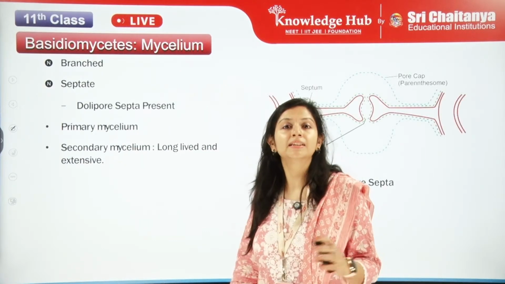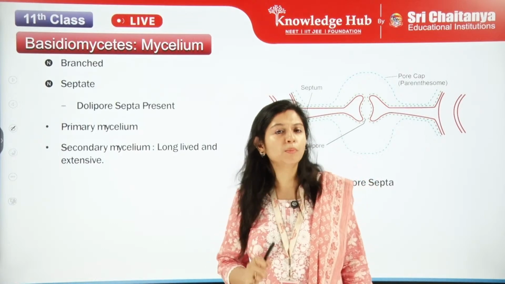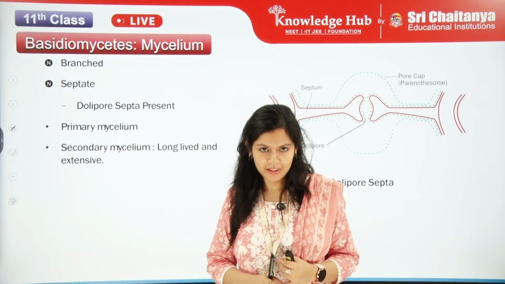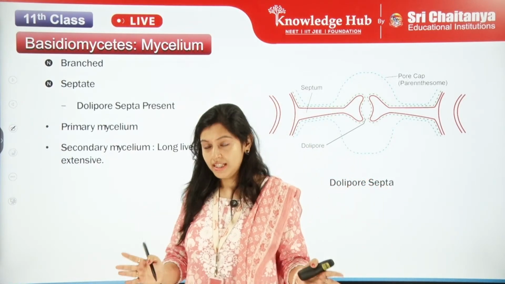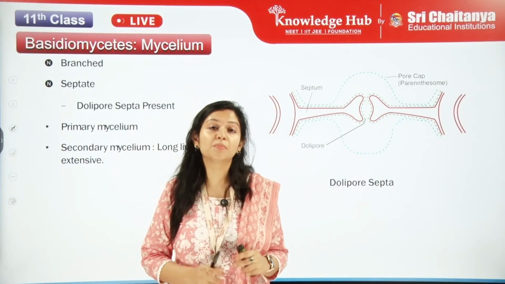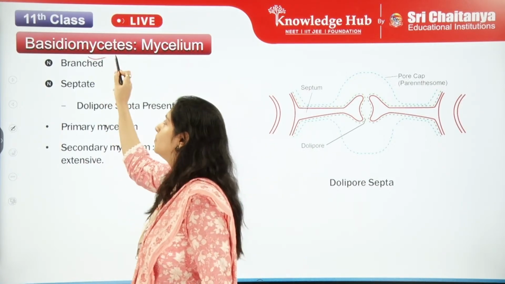Now let's see the other properties of the Basidiomycetes. The next thing is the distinction of the mycelium. You have studied in the general characteristics of the kingdom fungi that the mycelium is branched and septate for Basidiomycetes.